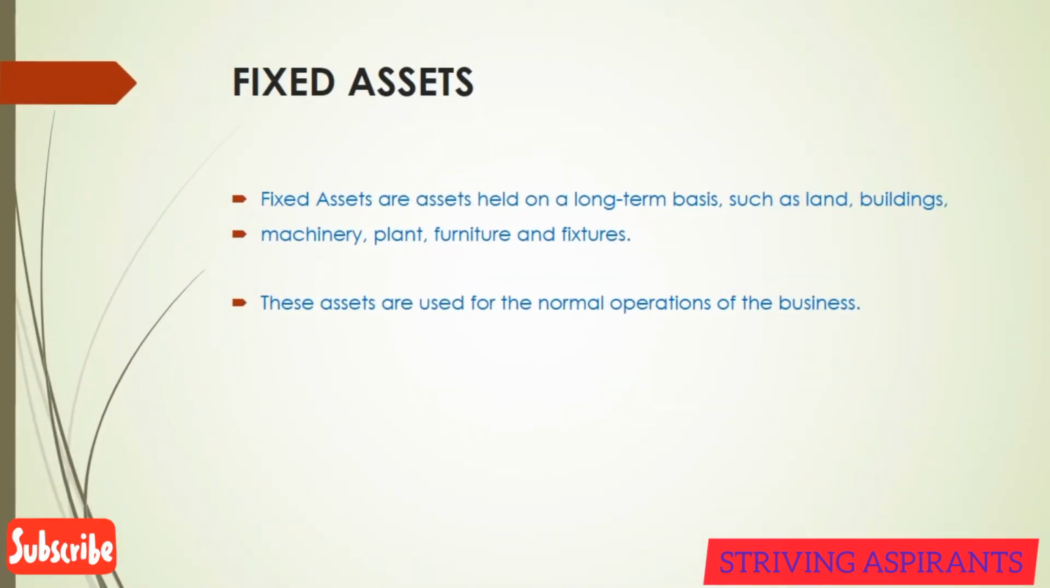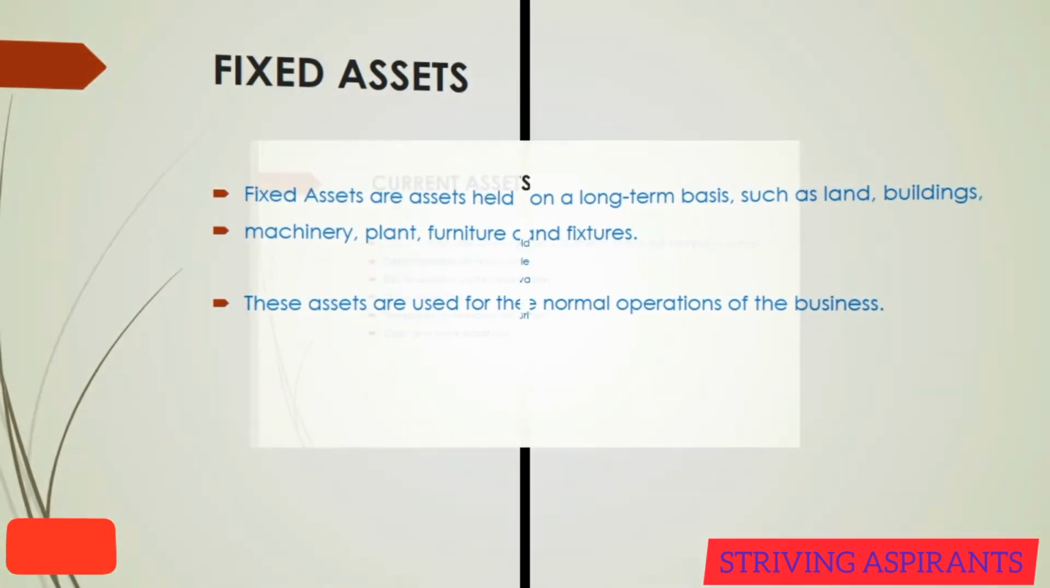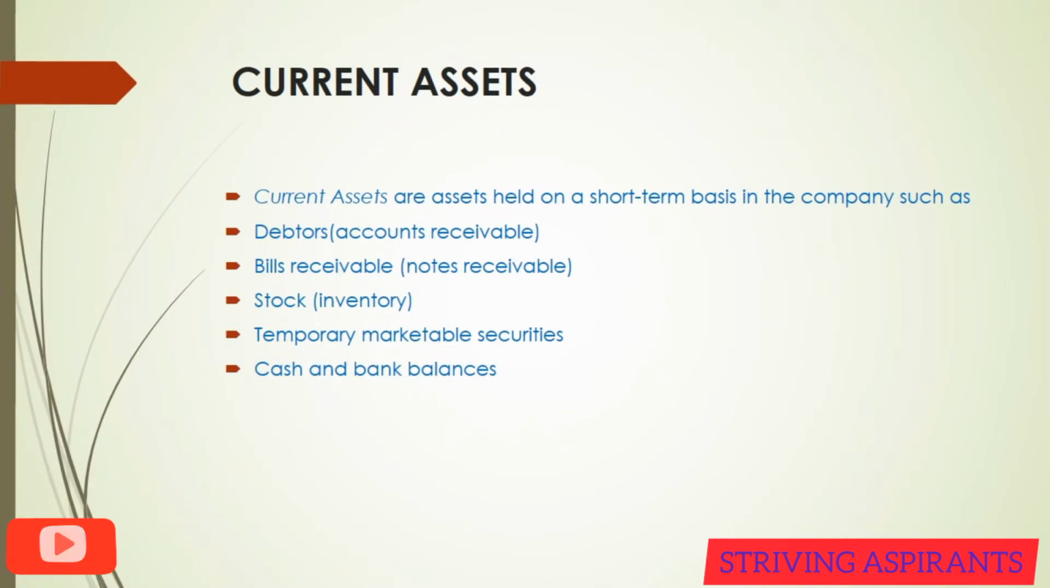Fixed assets are assets which will be in the organization for a long-term basis, such as land, buildings, machinery, plant, furniture and fixtures. These assets are used for the normal operations of the business. Next one is current asset. Current asset will be in the organization for a short-term basis. Examples include debtors or account receivable, bills receivable or notes receivable, stock, inventory or goods, temporary marketable securities, cash and bank balances.